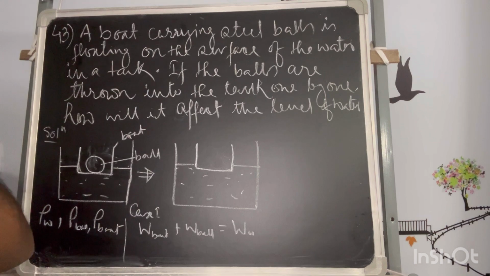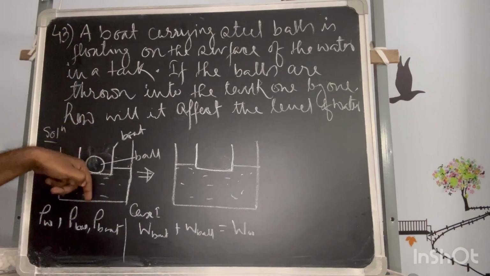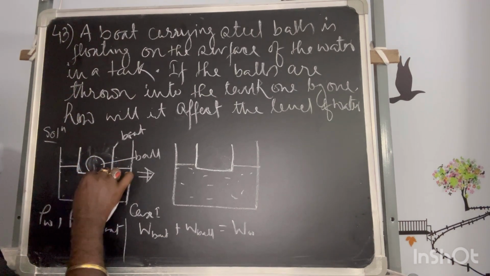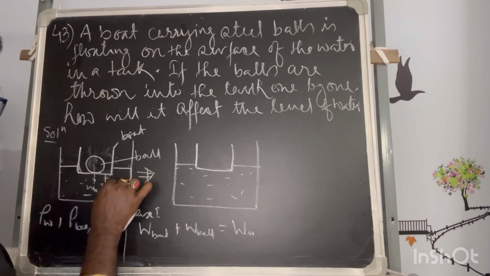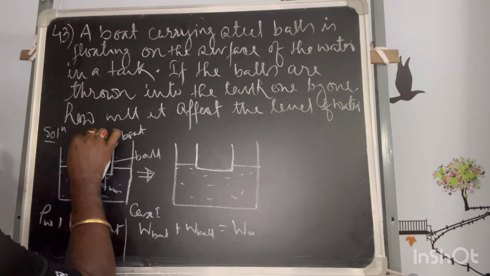This is the weight acting downward, and this is the buoyant force F_B upward on the total assembly.